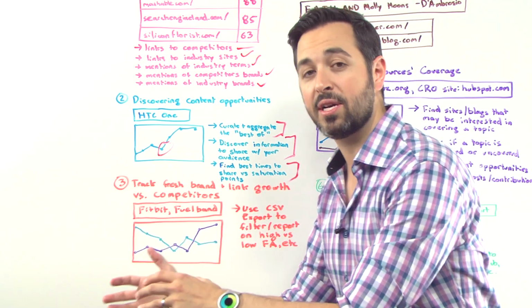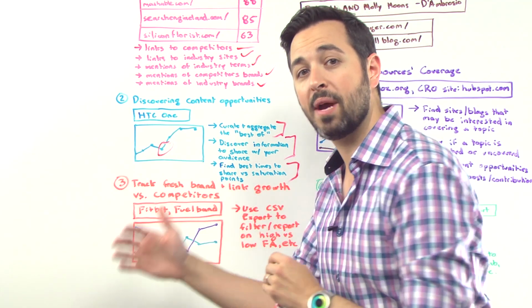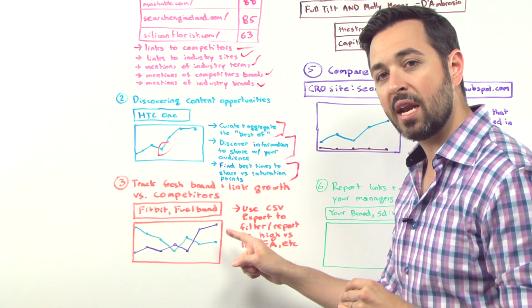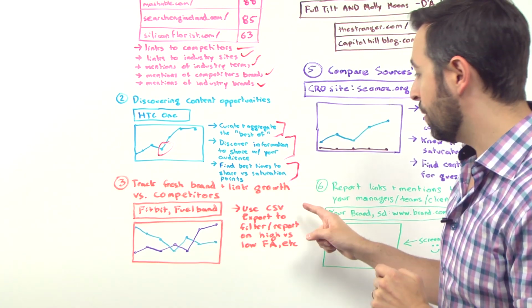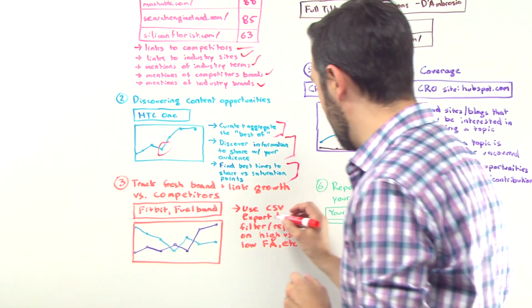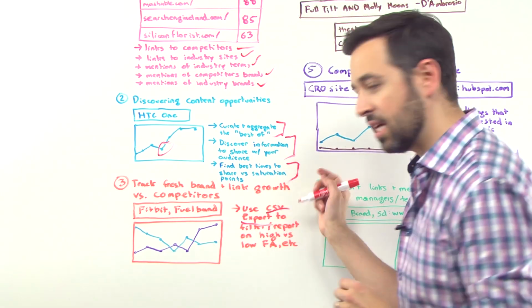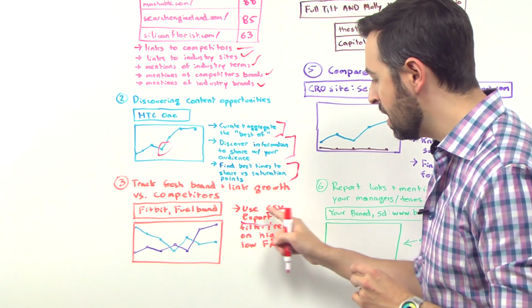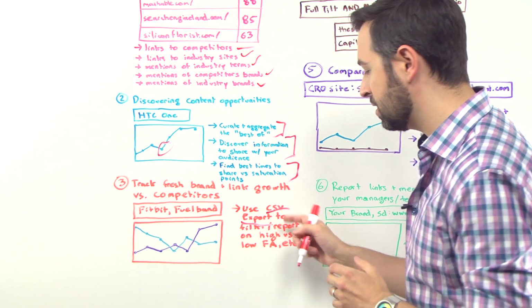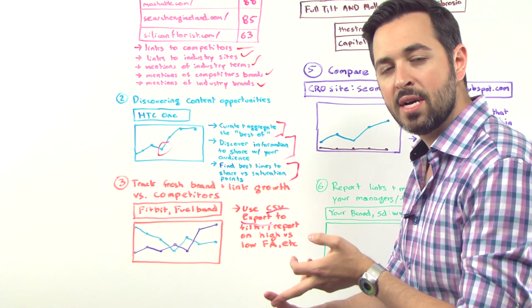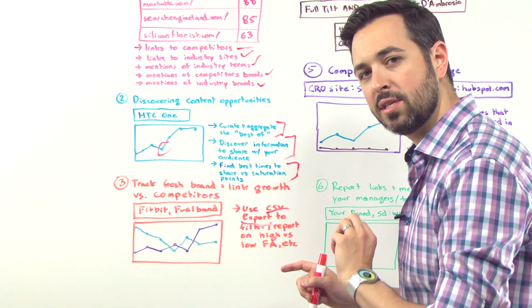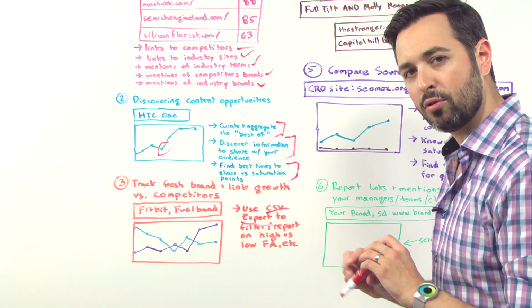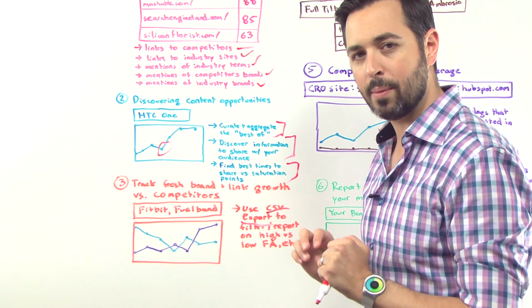And then when we have our press release, our launch, let's see how that compares to the coverage we're getting. Where are they getting covered that we're not getting covered? Where are we getting coverage where they are not? We can then use things like the CSV export feature, which is in the top right-hand corner of the Fresh Web Explorer, and we can look at CSV export to do things like, oh, I want to filter out these types of sites, or I only want to report on the high feed authority sites versus the low feed authority ones, so I want to see only the places where my coverage is high.